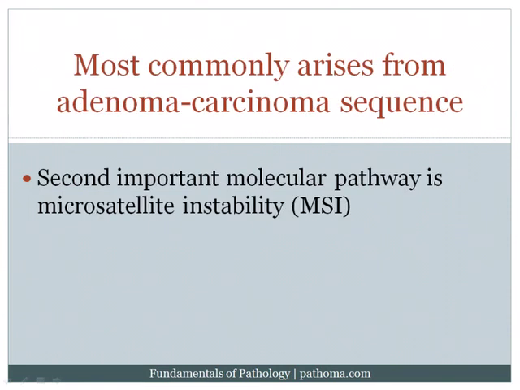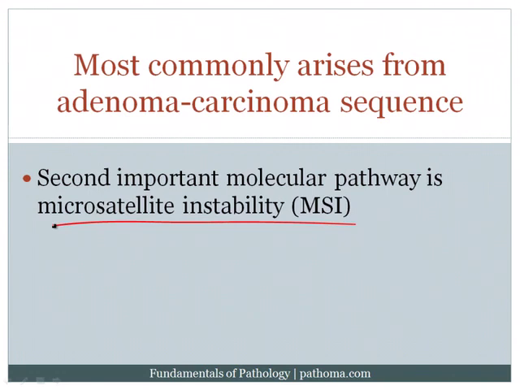Now, when you think about the molecular mechanism by which colorectal carcinoma can arise, there's really two major molecular pathways. The first molecular pathway is the adenoma-carcinoma sequence, and we discussed the adenoma-carcinoma sequence in extensive detail in the prior lecture. However, this is the most common pathway by which colorectal carcinoma would arise, and it probably represents about 80% of colorectal carcinoma. There's a second important molecular pathway, and that's the microsatellite instability pathway. Now, what is this pathway?